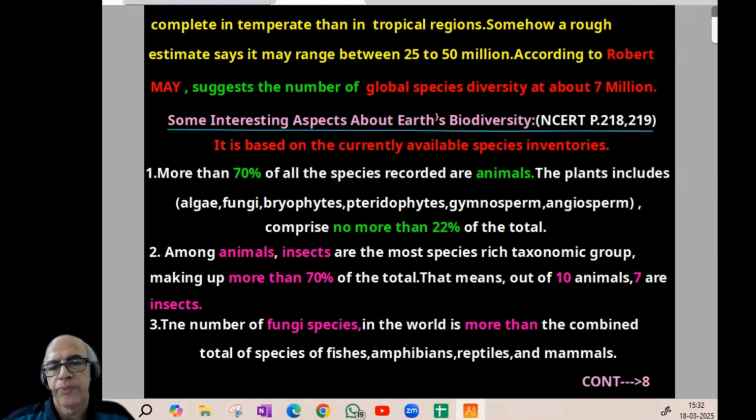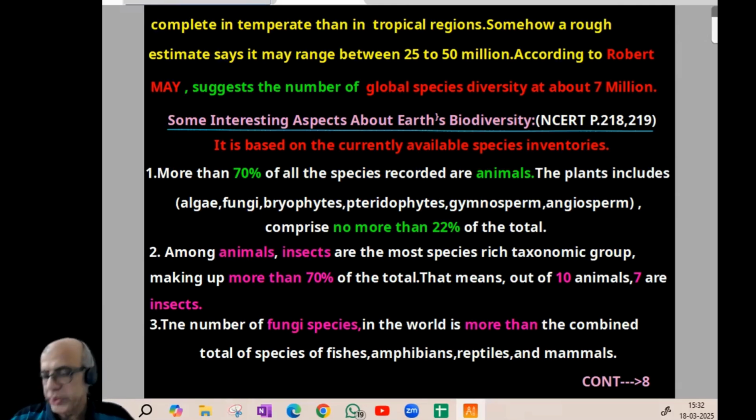Rough range only. Now, another famous data for the NEET exam: according to Robert May, the number of global species diversity is about 7 million. That is a popular question from this area. But remember, 7 million, one option, another will be 70 million, then another first option will be 7 billion, this way they will give. So we know the number 7, but remember whether it is million or billion. So Robert May, it is about 7 million.